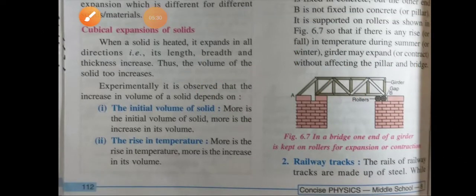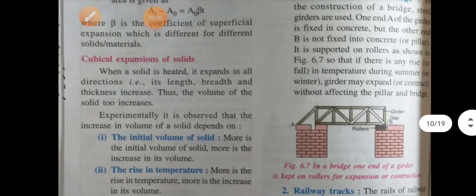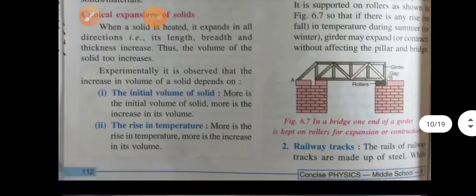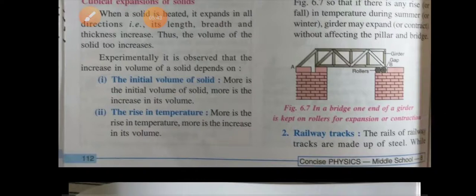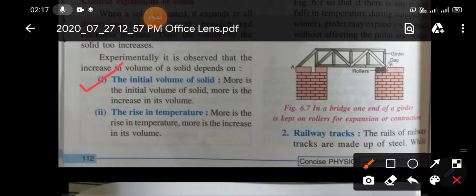Now cubical expansion also depends on three things. First is the initial volume of the solid, the second is rise in temperature, and third is the material of the solid. Okay, now we'll discuss one by one. The first thing is initial volume of the solid. The more the initial volume of the solid, the more is the increase in its volume.